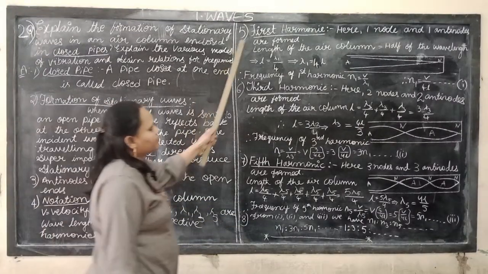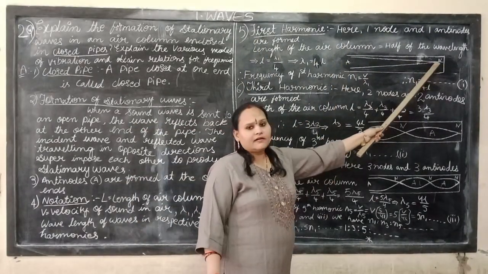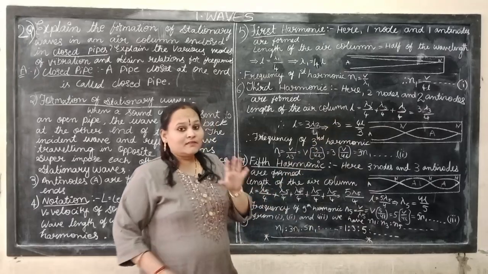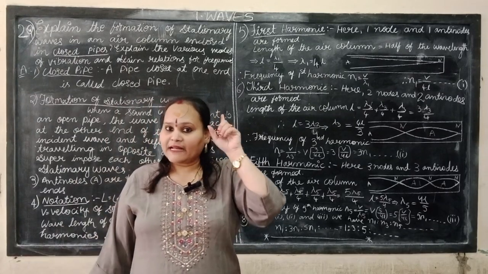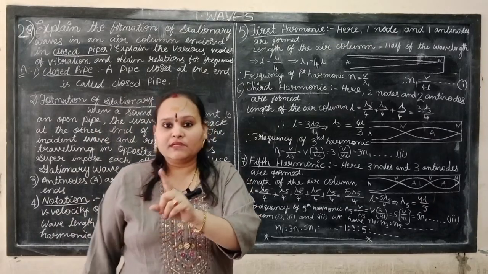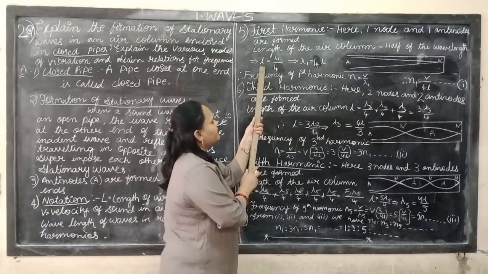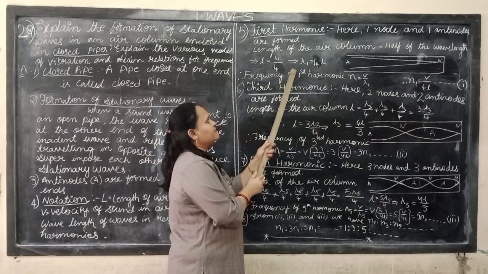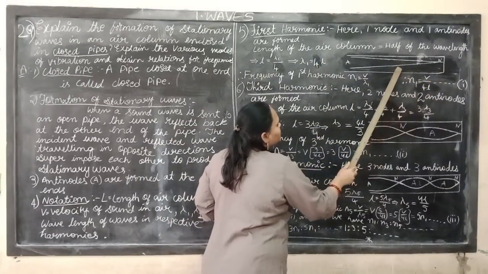So the first harmonic. In the first harmonic we observe one antinode and one node only. The distance between two successive antinodes or two successive nodes is lambda by 2, and the distance between one antinode and one node is lambda by 4. That is the length of the air column. So L equals lambda 1 by 4, which implies lambda 1 equals 4L.